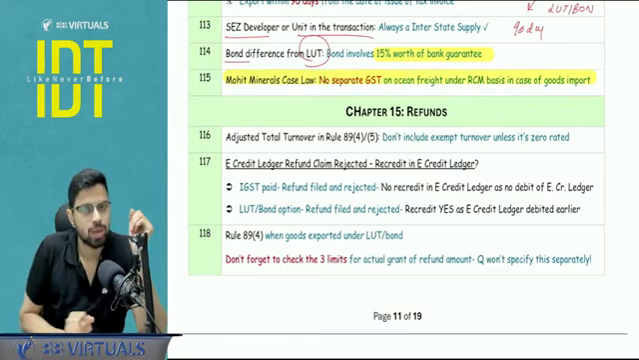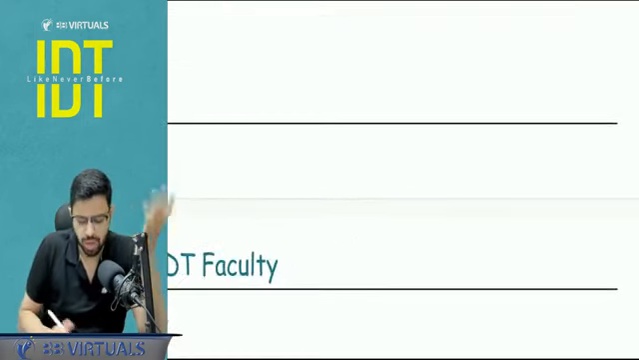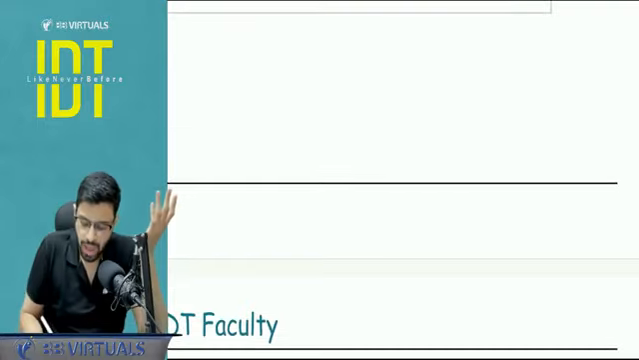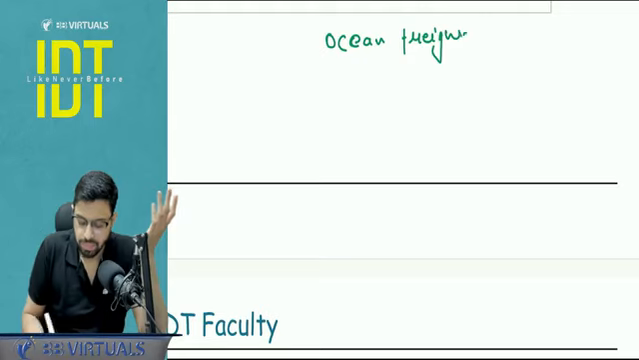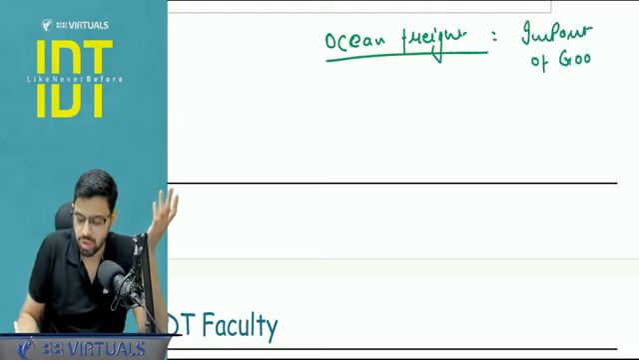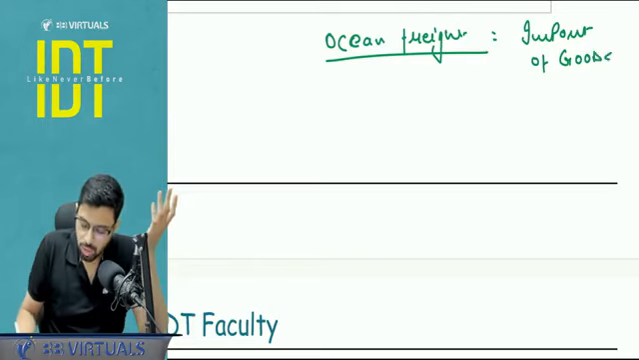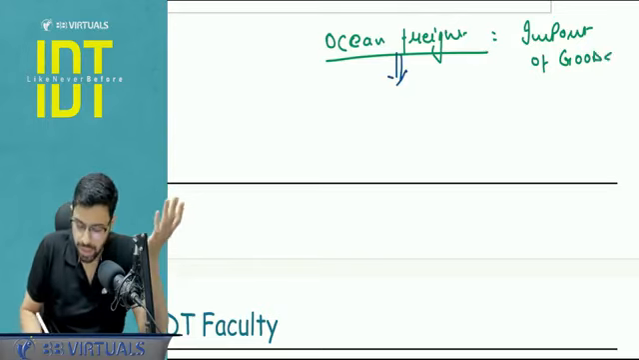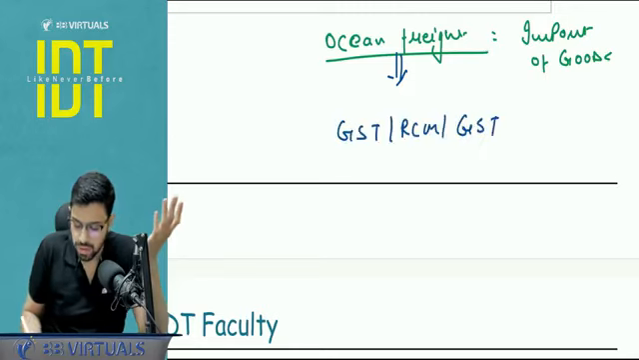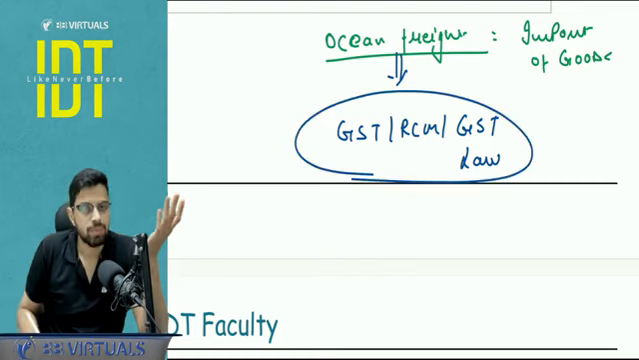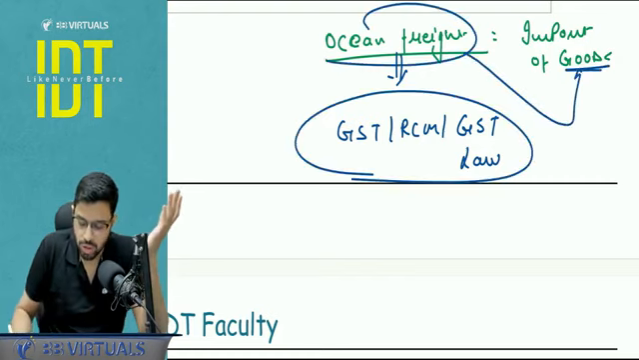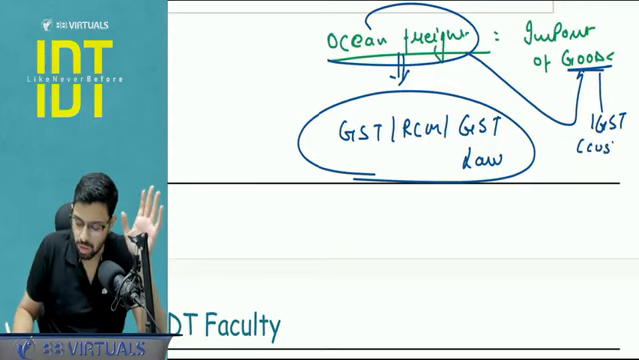Mohit Minerals case law, you have to quote whenever question number 1, or maybe some adjustment question can come, in which there is an ocean freight involved with respect to the import of goods transaction. So here basically on this ocean freight, there will not be again any implication of GST on RCM basis under the GST law. So what is this concept? This ocean freight is added to the valuation of goods on which I pay IGST on the import of goods under the customs law, right?